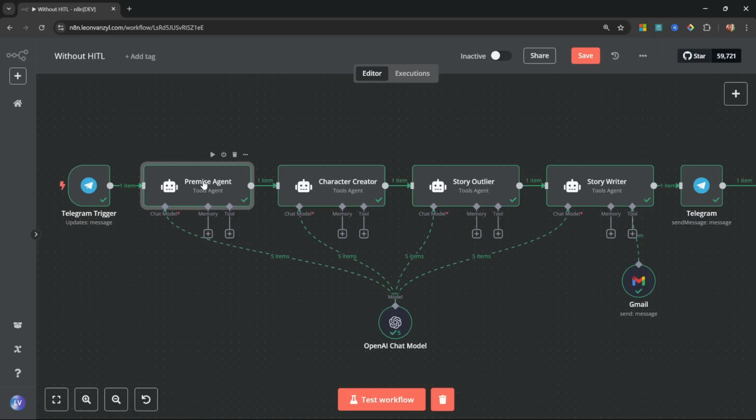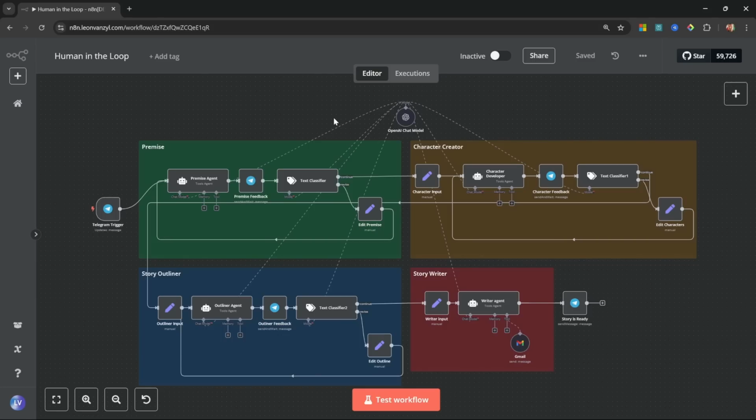So we just kind of have to wait for this entire thing to complete before we can provide any type of feedback. Now, this is a waste of time, a waste of tokens, and a waste of cost. But thankfully, n8n now allows us to add human in the loop before continuing on to the next node in this workflow. So here is that exact same workflow, but this time the workflow will wait for us to provide feedback before continuing. And let's have a look at what this actually looks like.